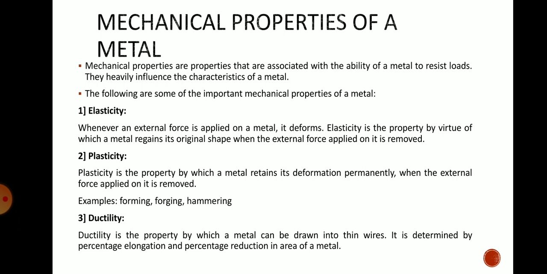Example is a forming process, forging process, hammering process, in which the material will get permanent deformation when external force is removed. This property is called plasticity.